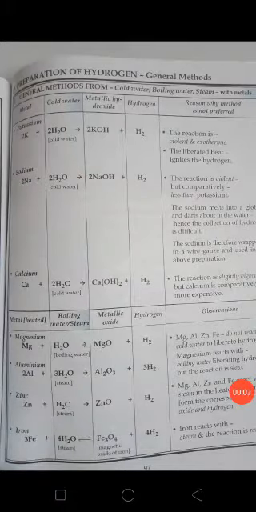Hello everyone. Coming to the next part of this chapter, that is general preparation of hydrogen by using metals. Metals react with water in order to release hydrogen. Metals also react with dilute acids to release hydrogen. This is actually an example of a displacement reaction where metals displace hydrogen which is present in water as well as in the acids to release hydrogen.